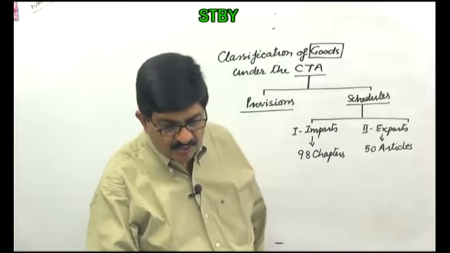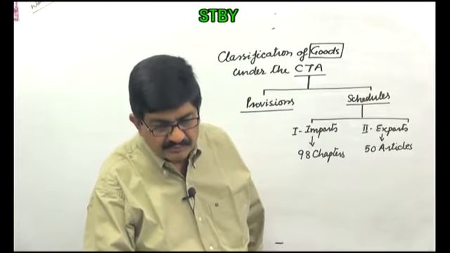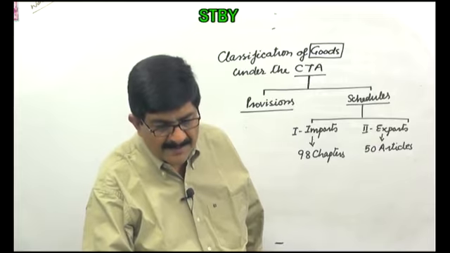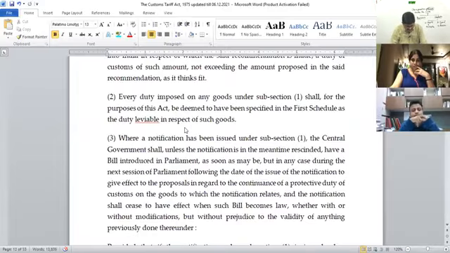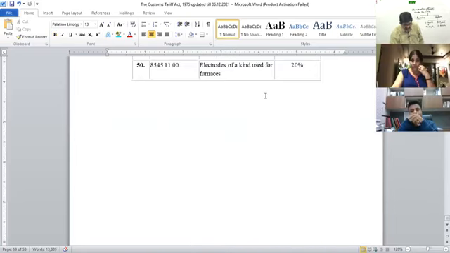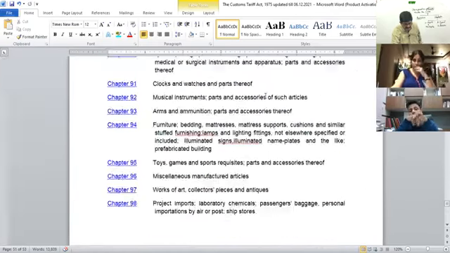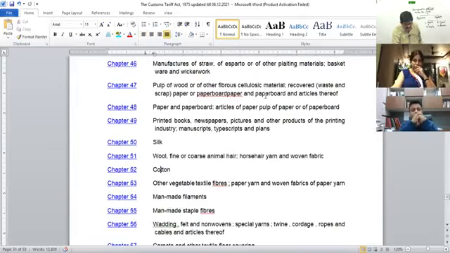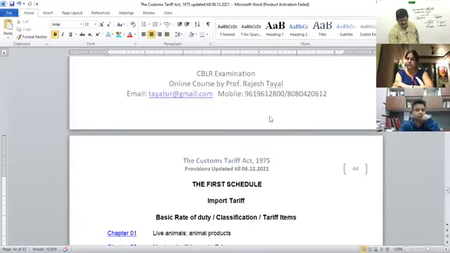Okay, I'll just show you the document. Here we have the Customs Tariff Act. And if I go to the end of this document, this is schedule number 1.